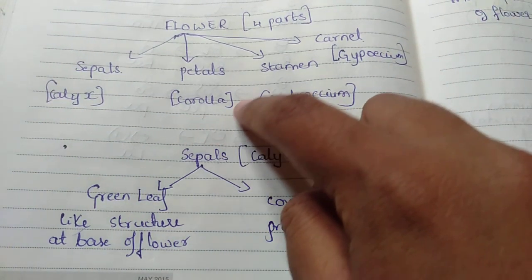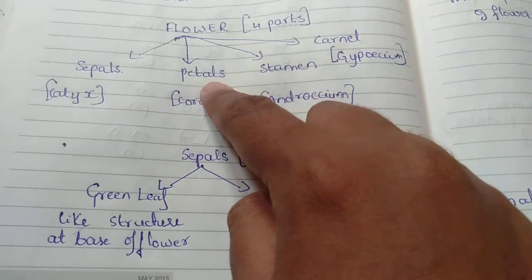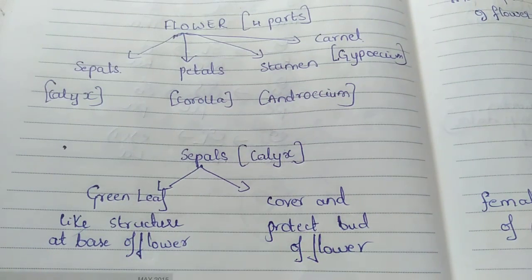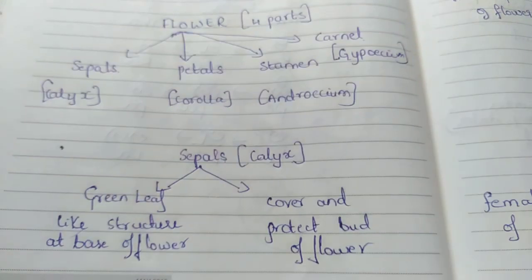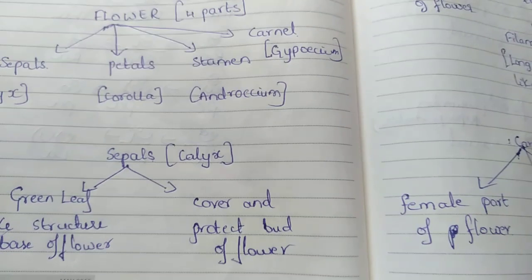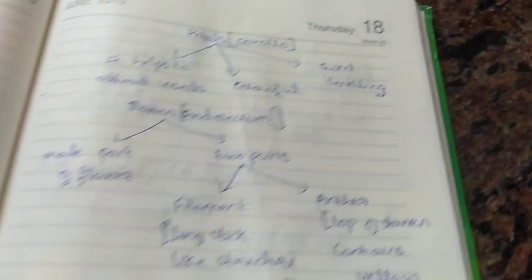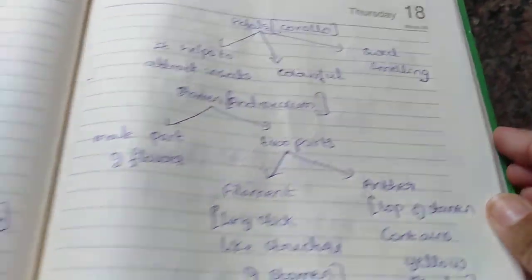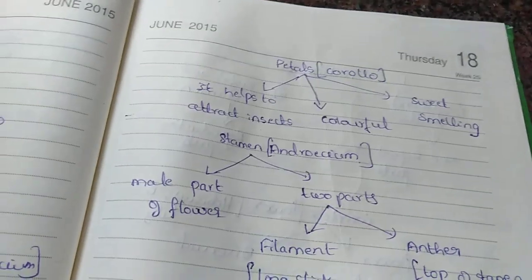Now I'm coming to my next point, that is the petals. I think you people surely know that one. Whenever we see a flower, there will be petals. For example, if I have a rose, in a rose so many petals are there. Yes, right? That is what we consider petals. But anyhow, I'll explain what actually the petals are.